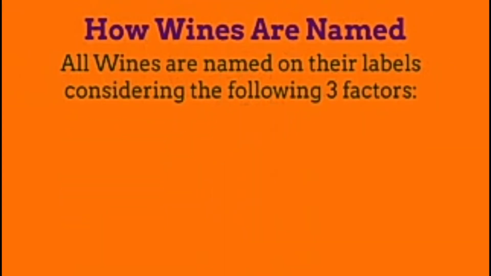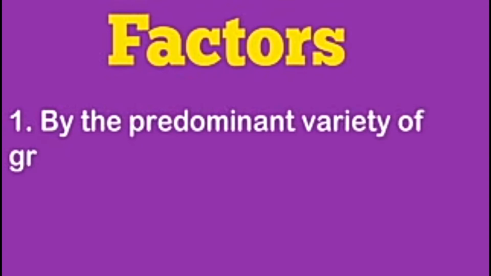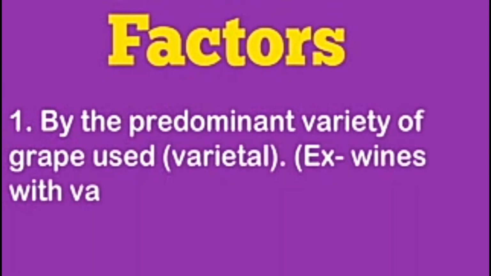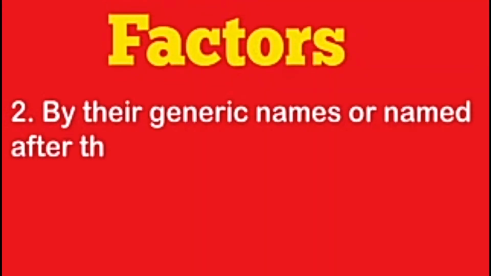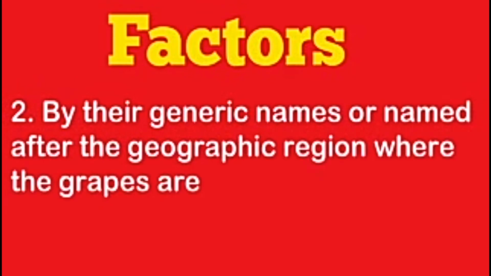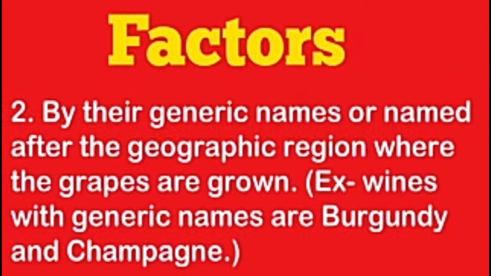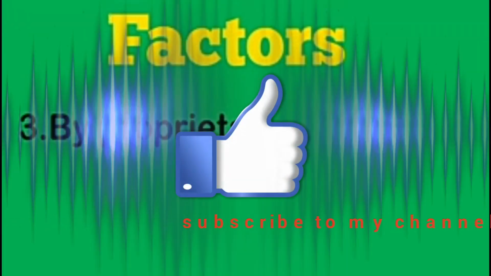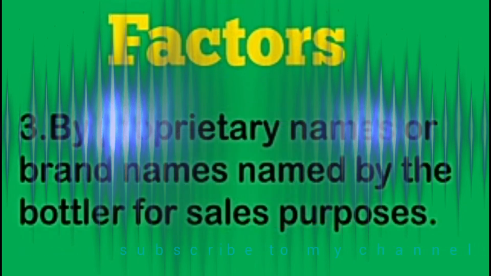How wines are named. All wines are named on their labels considering the following three factors. So what are the factors? Factor number 1. By the predominant variety of grape used, varietal. Examples of wines with varietal names are Pinot Noir and Chardonnay. Factor number 2. By their generic names, or named after the geographic region where the grapes are grown. Examples of wines with generic names are Burgundy and Champagne. Factor number 3. By proprietary names or brand names named by the bottler for sales purposes.